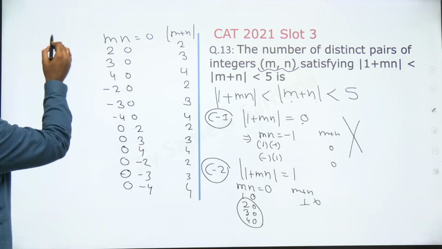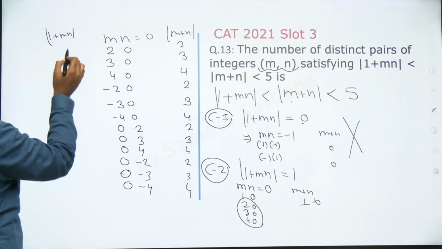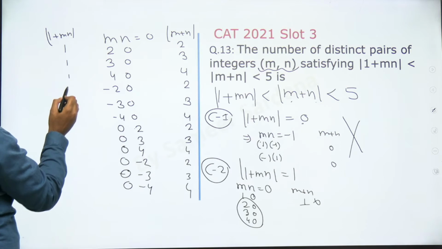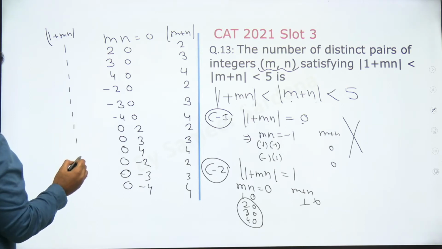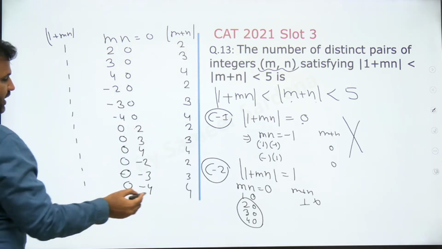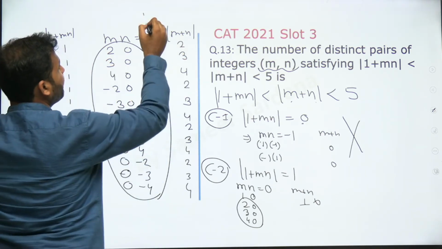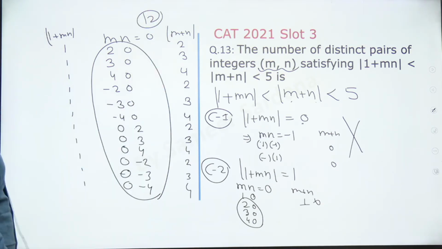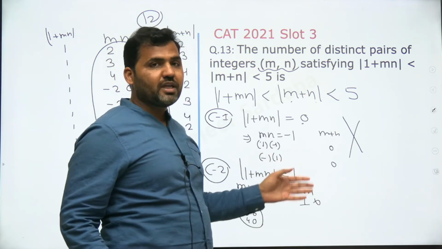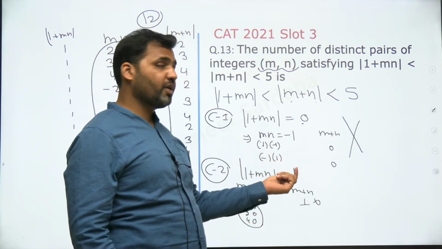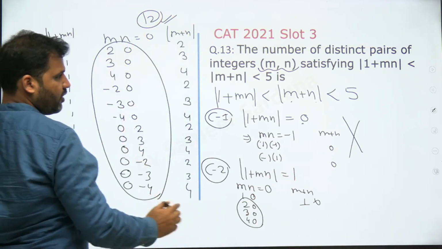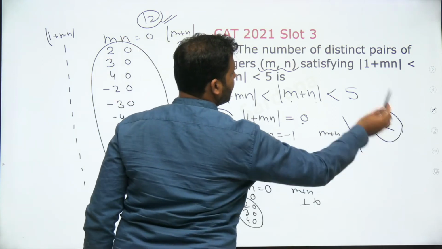And in all these cases |1 + mn| value will always be equal to 1, because mn 0 बन जाएगा. तो इन सभी cases में |1 + mn| का value will be equal to 1 and |m + n| will be these values which are greater than this. So total कितने combinations हैं ये? Total there are 12 such combinations, right? यही 12 combinations बनेंगे. Why I'm not going ahead? तो |1 + mn| को 2 क्यों नहीं ले रहे हो? अगर आप |1 + mn| को 2 लोगे, right? Let's talk about these cases. इस question का answer would be 12, right? So these are the only 12 possible cases that will work.